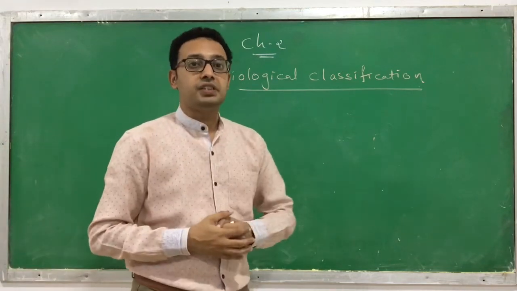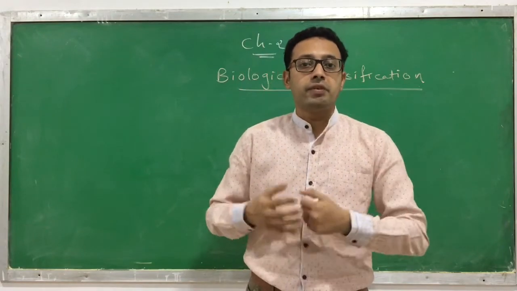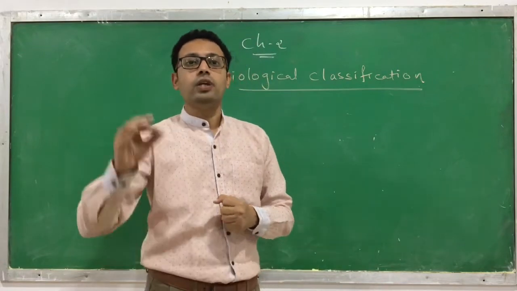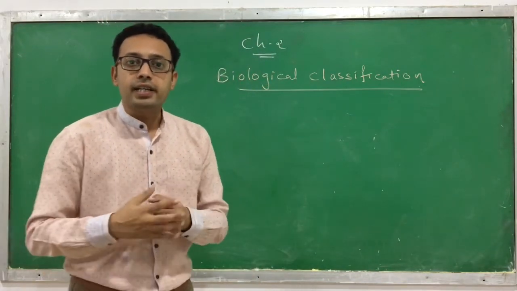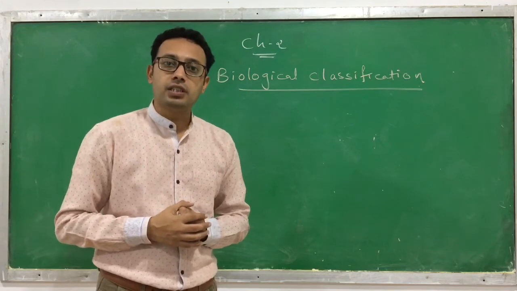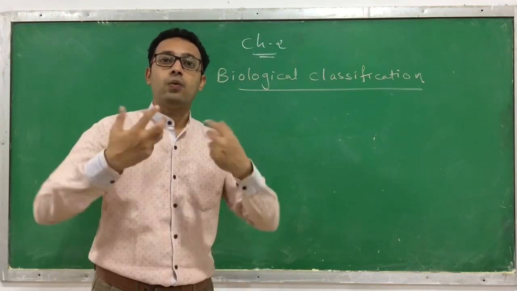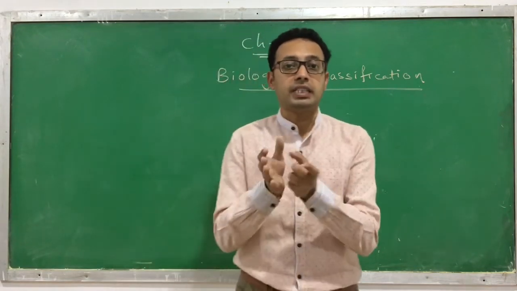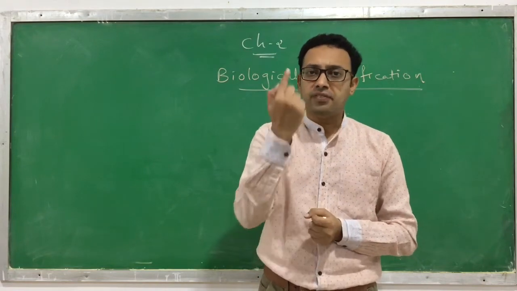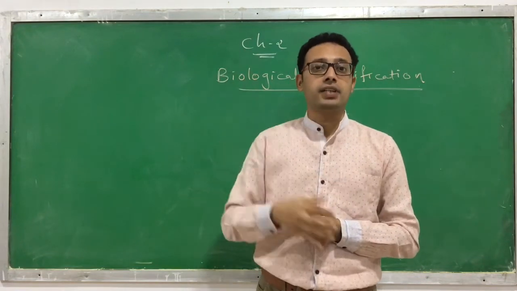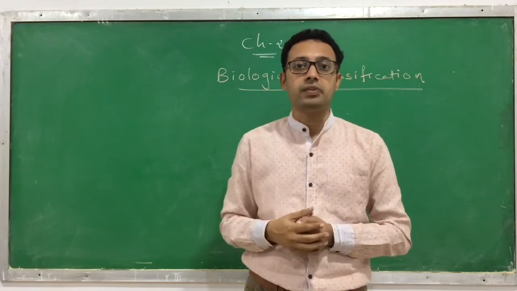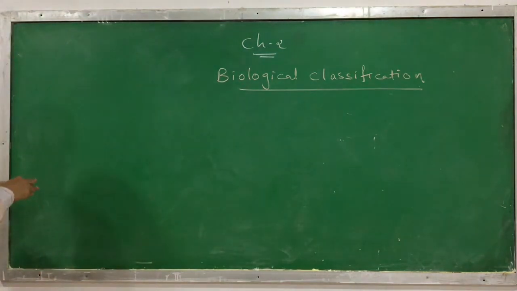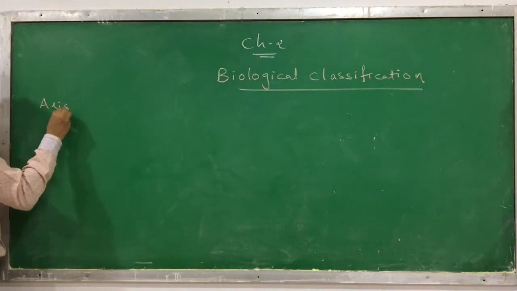The attempts of classification were not new, we have been doing it since a long time. But the problem is that we were not doing it in a scientific manner. The earlier classification of the living organism was just based on our requirements like food, shelter, clothing. Based on that we classified the living organisms. But the first attempt of scientific classification was done by a scientist called Aristotle.